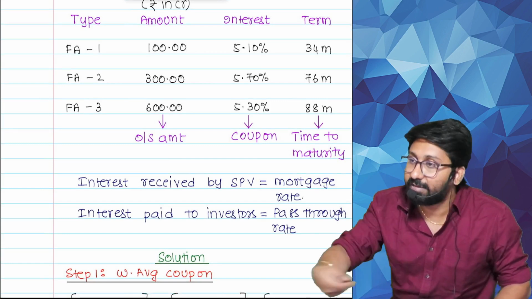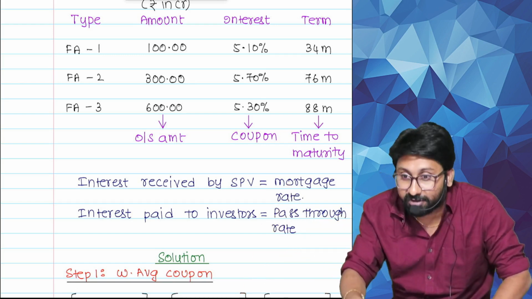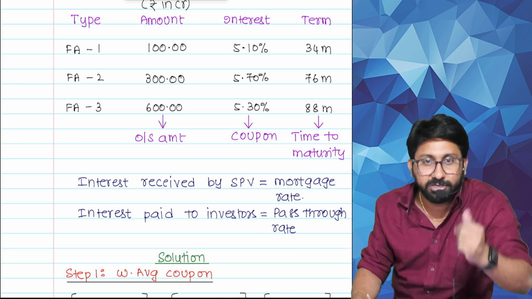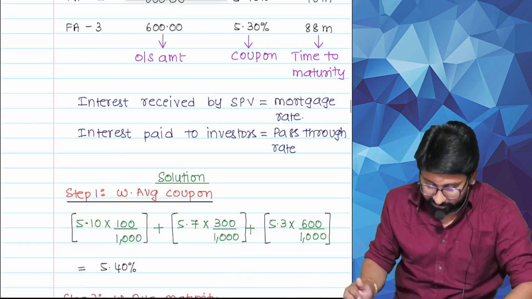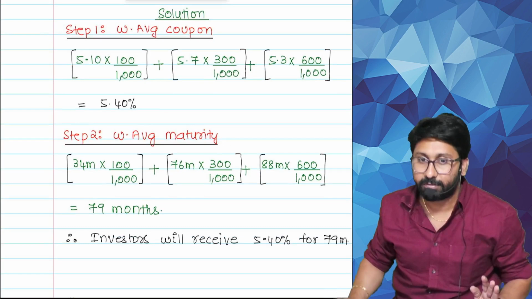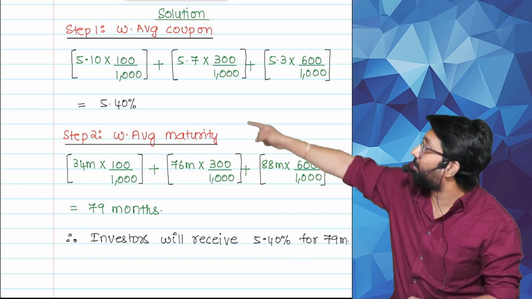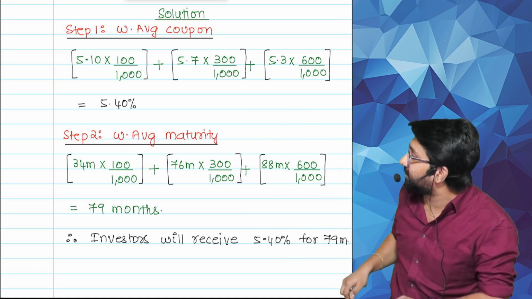That means I will give security receipts, or not? How much term should I issue? All are different terms here. One is 34, one is 76, one is 88. At what term should I issue? Weighted average term. At what interest should I give? Weighted average interest. This is how it will be. Finally, I am issuing at what rate? At a weighted average period of how much?